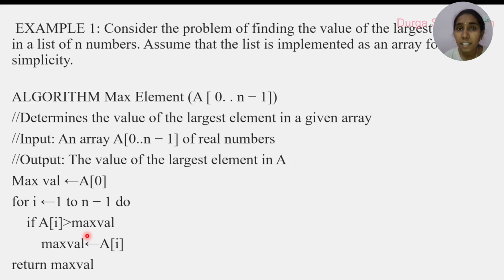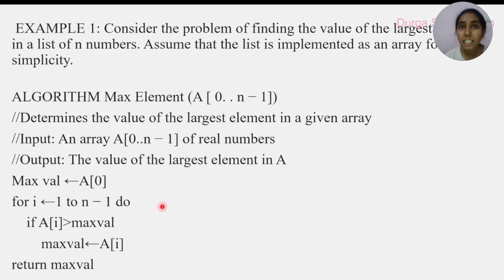So now tell me the best case. If we find the maximum element at the first position, that is the best case. If we find the maximum element in the middle, that is known as the average case. If we find the maximum element at the last, that is the worst case. So what is the time complexity?